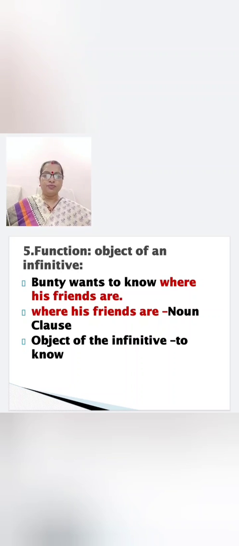Next function of noun clause, object of an infinitive. Infinitive we have already studied, children. To and verb. So, next sentence, let us see. Bunty wants to know where his friends are. So, here where is the main clause? Bunty wants to know. And the subordinate clause or the noun clause: Bunty wants to know what? Where his friends are. It's a noun clause and it is the object of the infinitive to know.